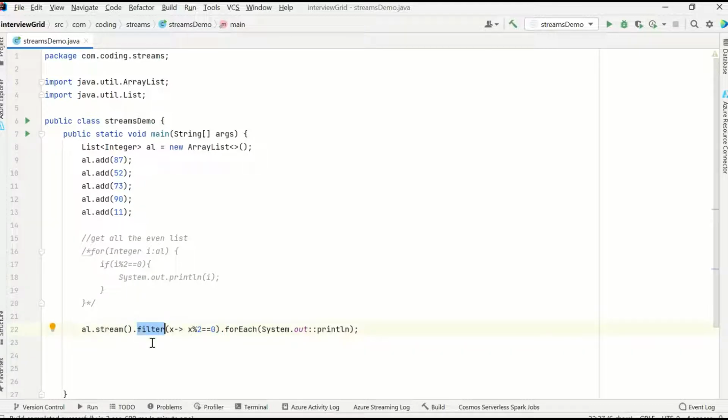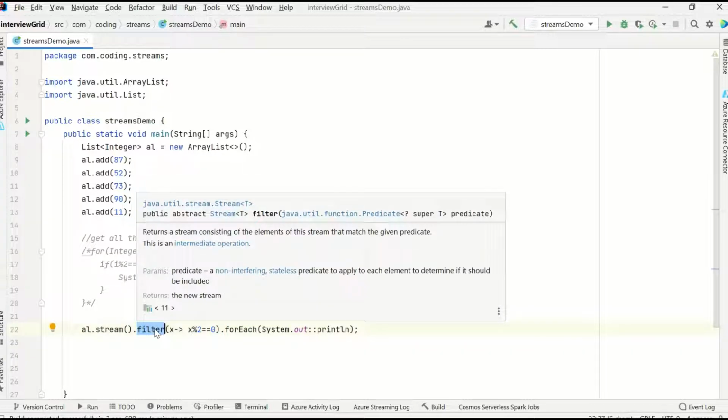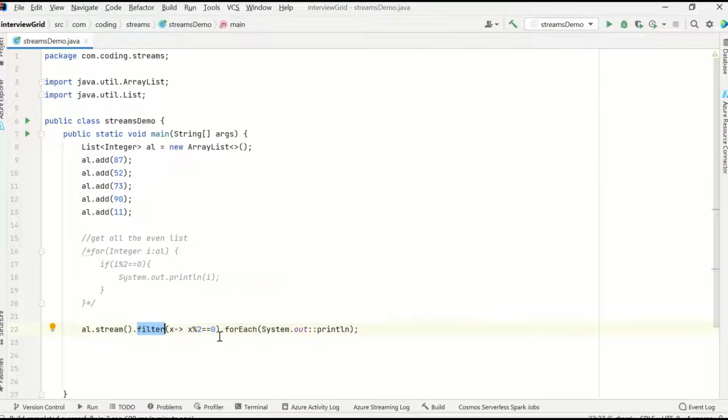The filter method takes nothing but a predicate, and predicate we know is a functional interface. And how do we use a functional interface? By passing lambda expressions. That's why I asked you that you should be very clear about using lambda expressions. So as we know, predicate is a functional interface which takes one input and returns a boolean value. That's the reason filter is taking this predicate.